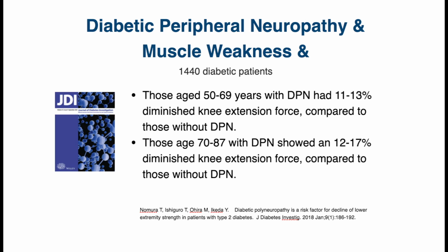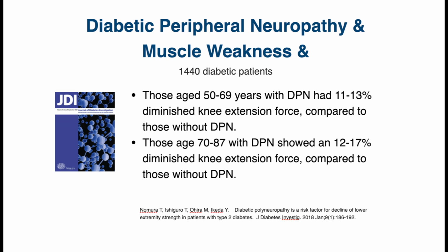Another reason why diabetic patients may end up with muscle weakness or atrophy is what's called diabetic peripheral neuropathy, in which the nerves are affected, and this nerve damage can actually cause weakness in the muscles. Many patients will also describe a loss of feeling in their extremity. There was a study of about 1,400 diabetic patients, and they found that among both men and women between the ages of 50 and 69, those with peripheral diabetic neuropathy had about an 11 to 13% lower muscle strength compared to those who did not have this peripheral neuropathy.